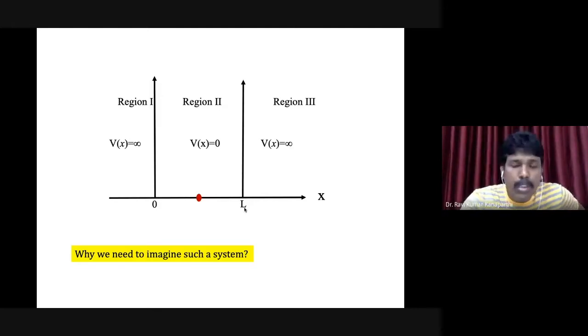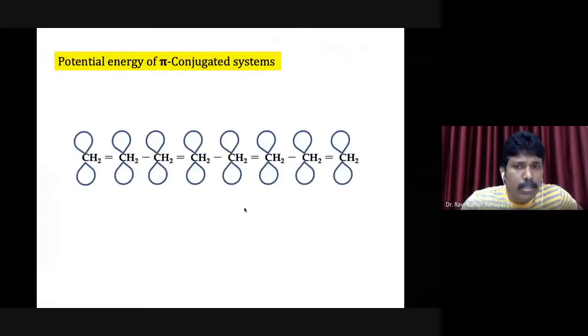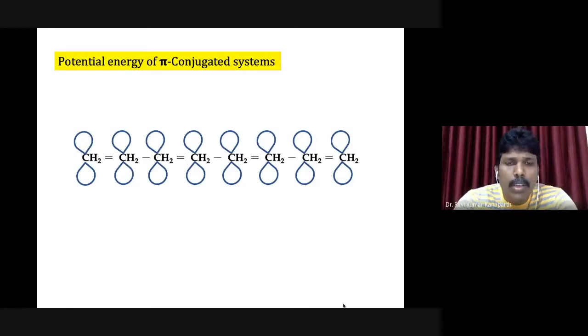Now, the obvious question is: why do we have to imagine such a system? I am sure that while I was explaining this concept, you wondered why we are imagining such a system. The answer is here. We have conjugated molecules, where we have alternating double bonds, at the first position, third position, fifth position, and also the seventh position.